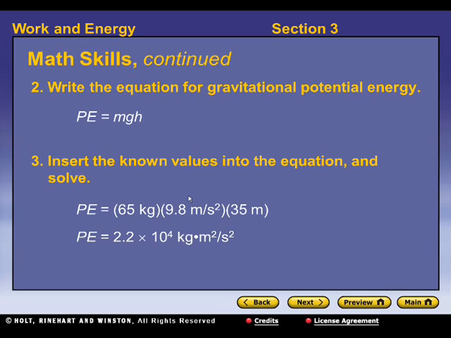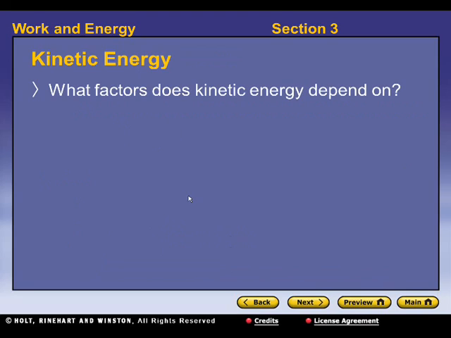So when you multiply those three things together, you get an answer of 2.2 times 10 to the fourth kilogram meters per second squared. 2.2 times 10 to the fourth is basically 22,000 kilogram meters per second squared, which we also know is a joule from our dealings with work. So 2.2 times 10 to the fourth joules is what the gravitational potential energy is.